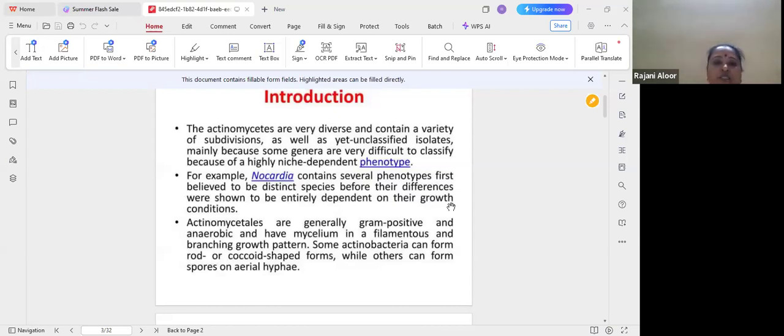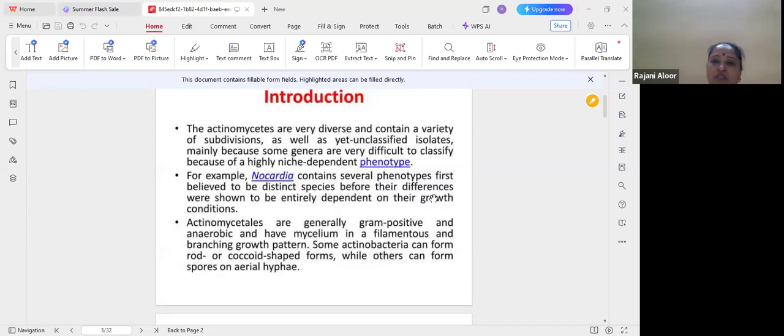These are all saprophytes, but some are parasitic. Most of the species are saprophytic, and a few are parasitic. The latter cause some serious diseases in plants as well as animals. This is just what actinomycetes are.